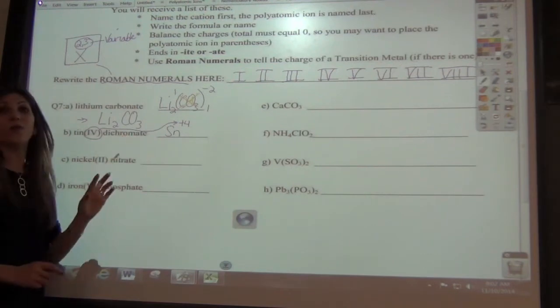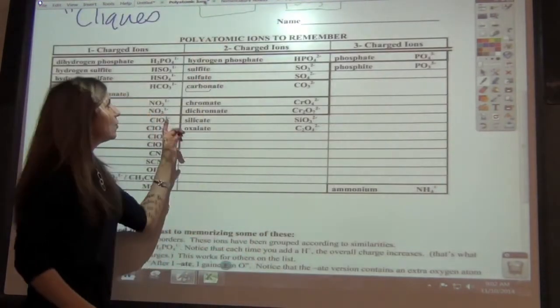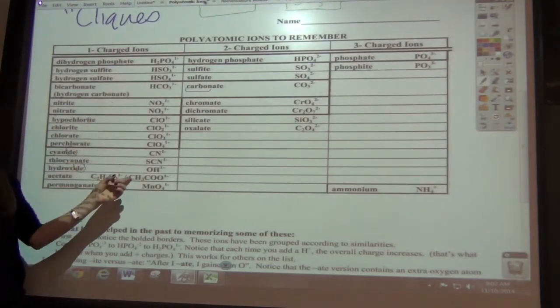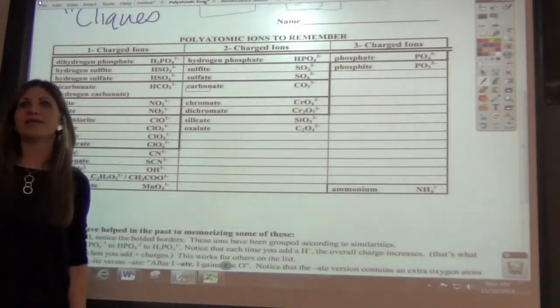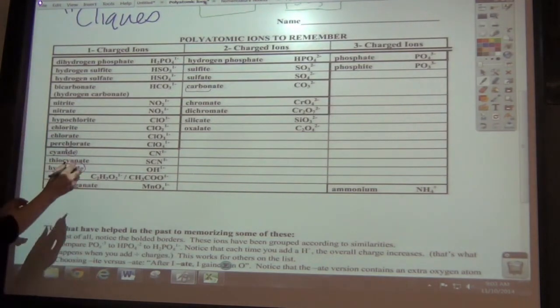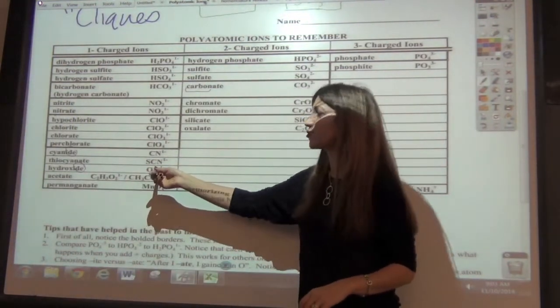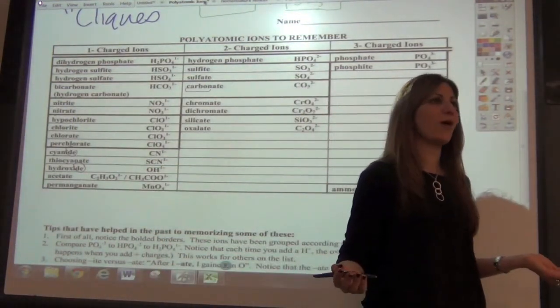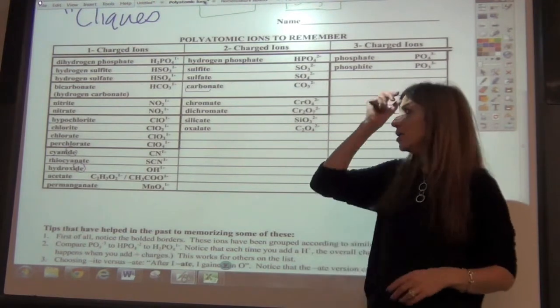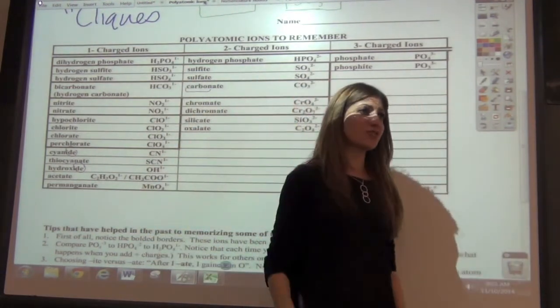Now, you know what I wanted to tell you too? When you look at your polyatomic ion list, what do you notice about the endings of the names of all of these? They're either "ate" or "ite." Okay. There are 2 of them that end in "ide," cyanide and hydroxide. I don't know why those 2 end in "ide." I'm not exactly sure. But these all have oxygens in them. Almost all of them have oxygens in them.